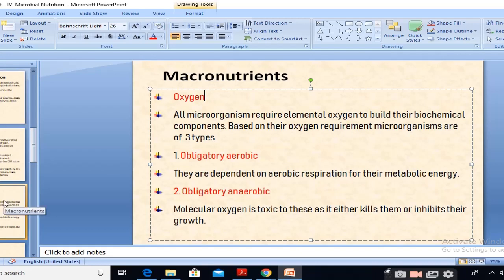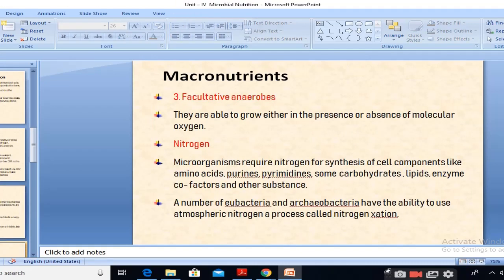Now the third type is the facultative anaerobes. They are able to grow either in the presence or absence of molecular oxygen. See, here is the condition: in both conditions these organisms are able to grow. Such types of organisms are called facultative anaerobes.